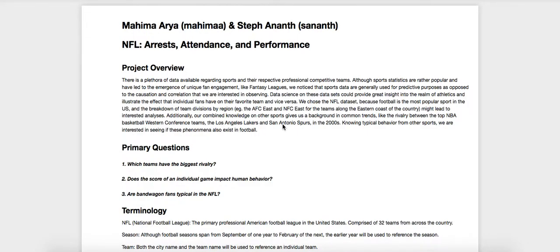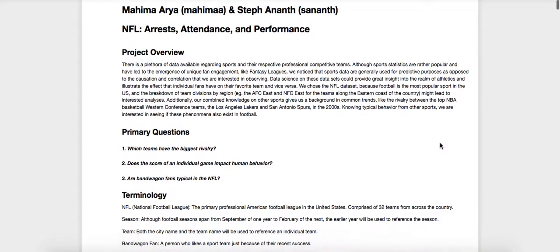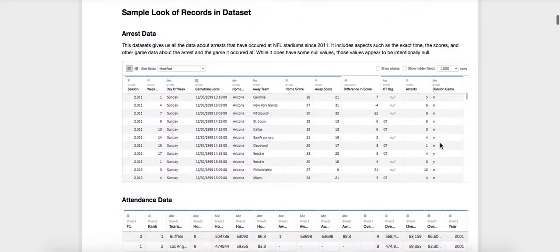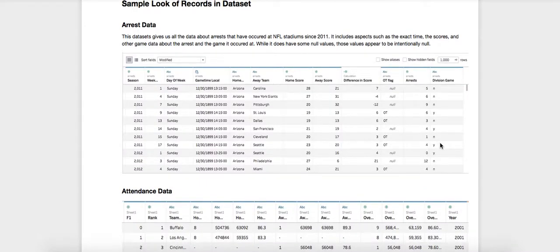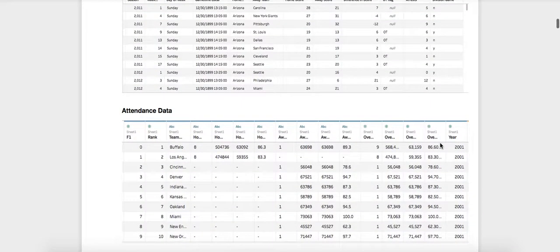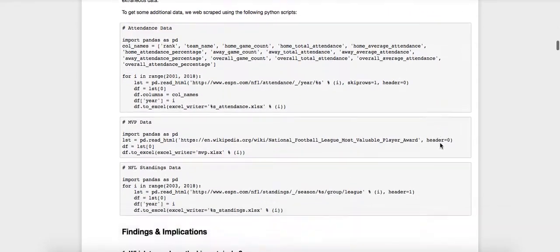So we did our project on NFL data, specifically looking at arrests, attendance, and performance, and any correlation that may exist between them. Here are some samples of our data sets, which we either got from Kaggle or scraped from ESPN or Wikipedia using these scripts.